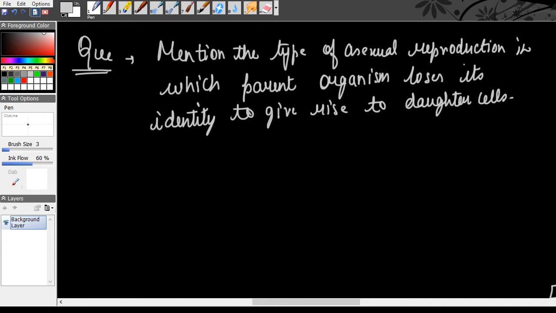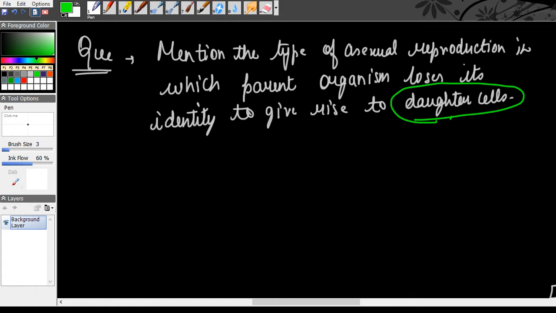Now, when you look into this question, you have many doubts in your mind because this question can be answered with many types of asexual reproduction. You can say fragmentation, right? Because again, the organism is breaking. So it can be fragmentation, or it can be binary fission, or it can be multiple fission, right? So what kind of reproduction is it? Can't it be fragmentation? Now that is the doubt here. Let us decode this question. Mention the type of asexual reproduction in which parent organism loses its identity to give rise to daughter cells.